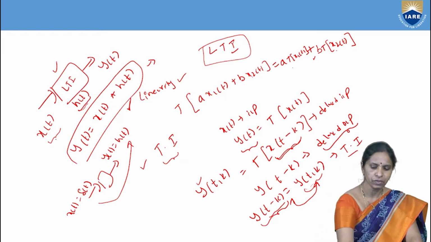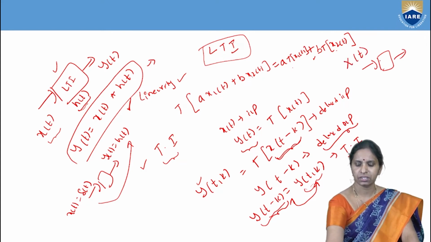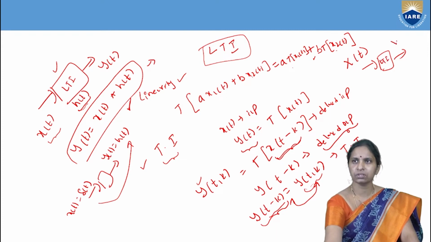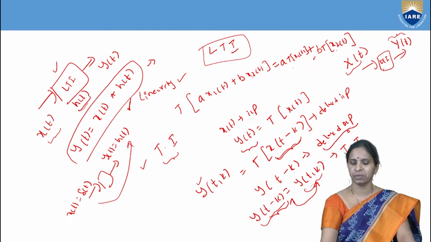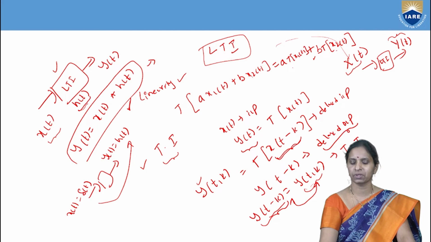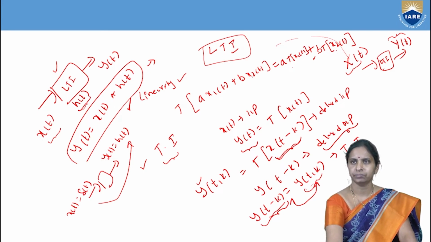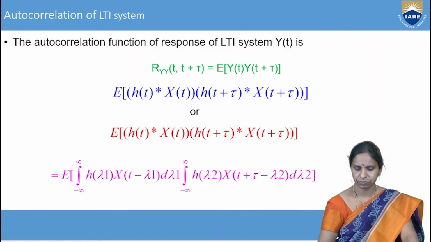So, here for the LTI system, I can apply a random process or random input x of t. This is the LTI system, and if the input is random, then the response or the output of the system is also random. So, you extend the same concept of the LTI system to the random process also. For the LTI system, you apply the random input x of t, and you'll get the output y of t.